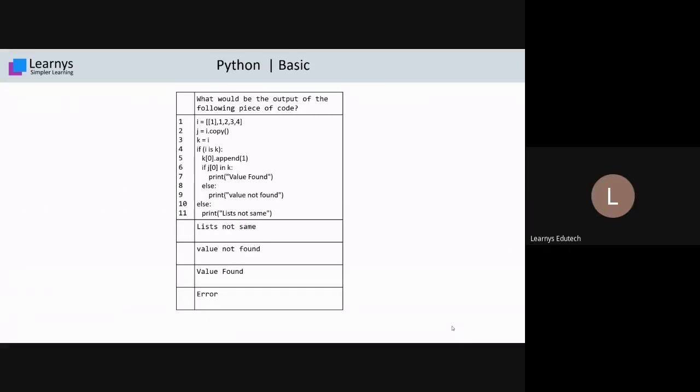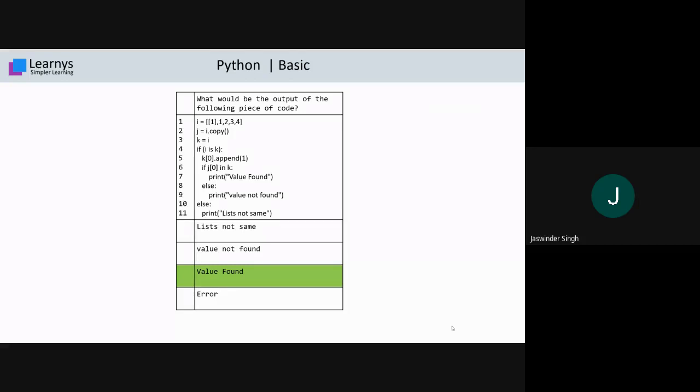After getting the output, if you need any explanation regarding how we got this output, sir will definitely explain. It depends on your enthusiasm how you ask. I'm getting different responses between B and C. First of all, I will display the right answer, and after that I will explain it. The right answer is C, that is, value found. I will explain how it comes.